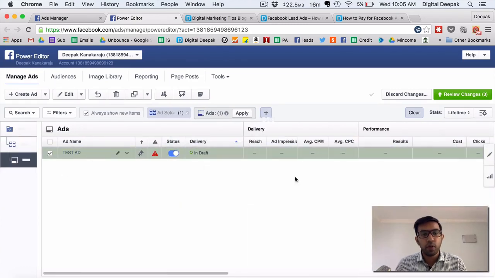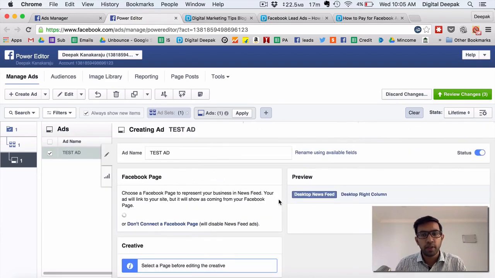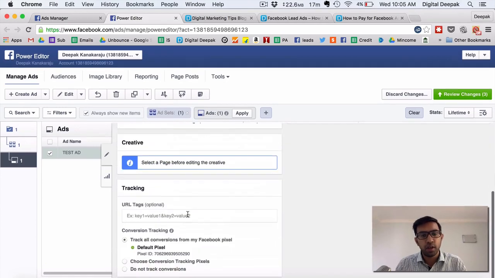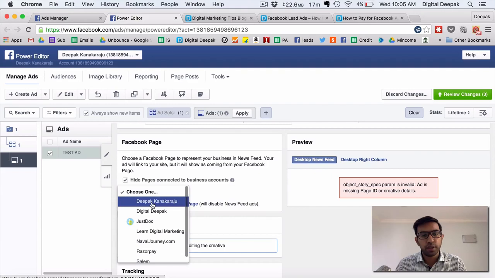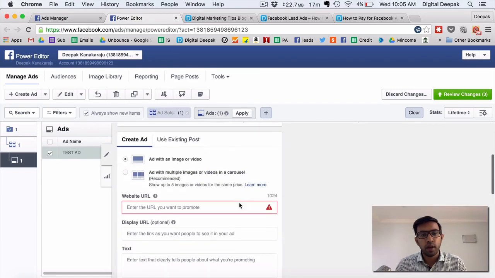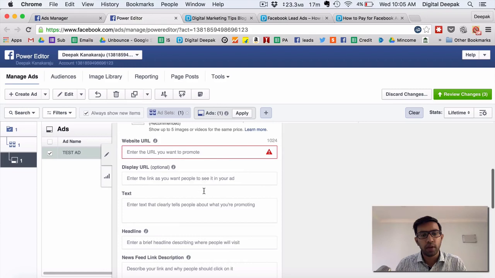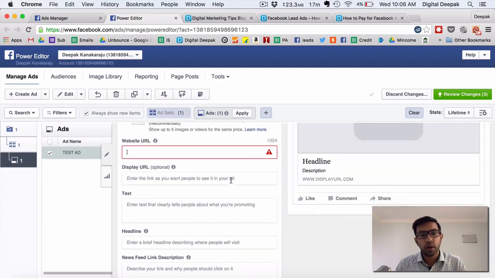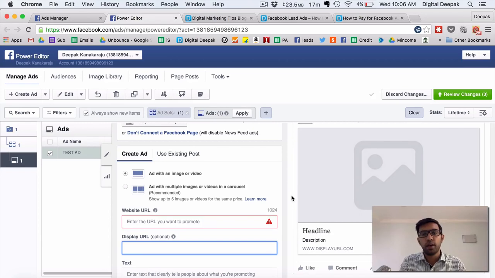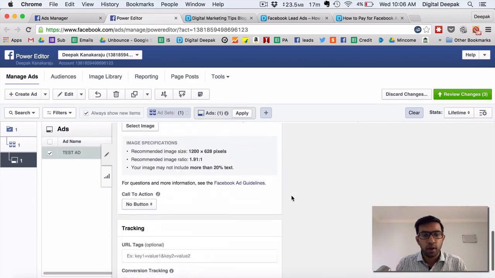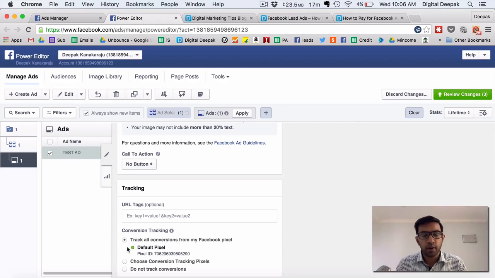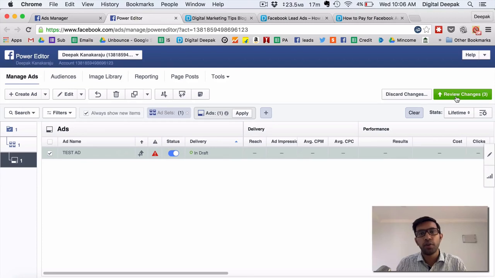Click on this again, you will go to the individual ad. So within each ad set, you can create multiple ads, and it will run within the same budget. So here you can select a page. Let's say I select my own page, Deepak. And so here you can create the actual ad. You can enter the target website URL, display option. So the sample ad will be displayed here on this side. And once you make all the changes, you can have a tracking pixel also. And once you make all the changes, you can click on review changes, and once you click on review changes, all the changes will be uploaded and your ads will start running.